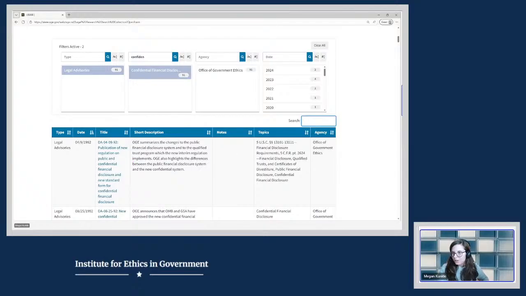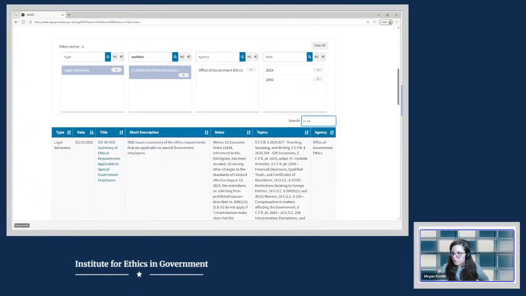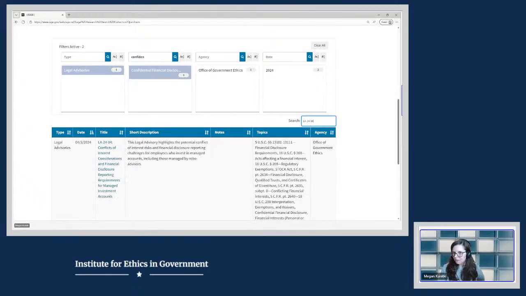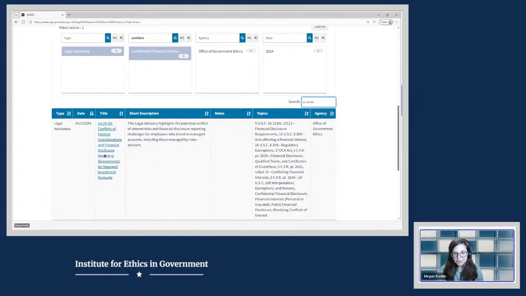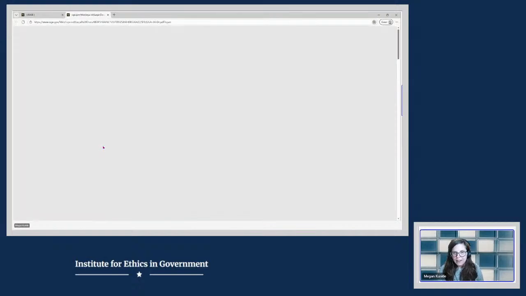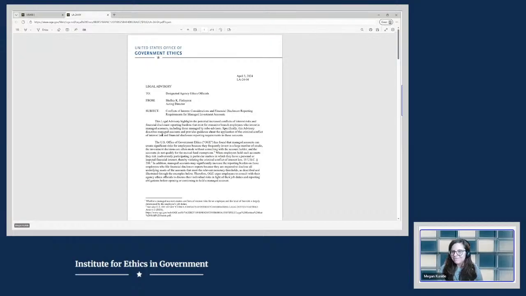So again, if you know of a legal advisory that you reference often and you want to quickly pull it up, let's say it's LA 2404, you can type it in there and then it will automatically pull up that legal advisory for you. And then to access it, you simply click on the title and it will download.